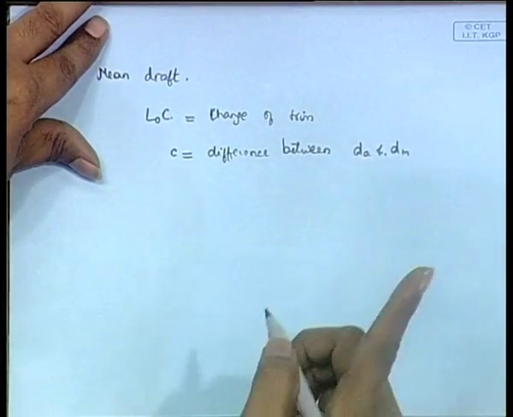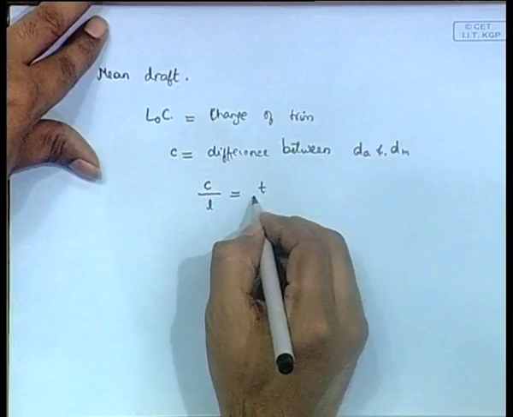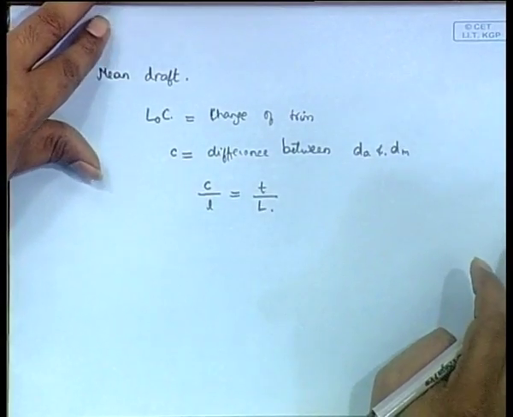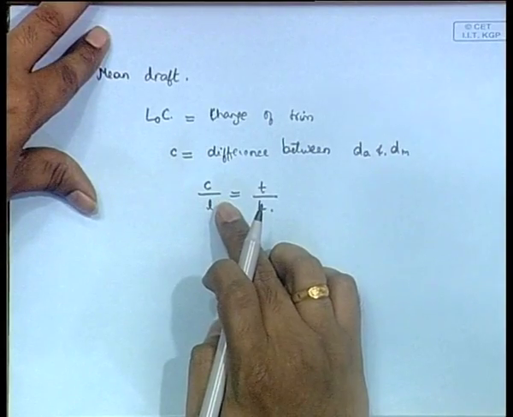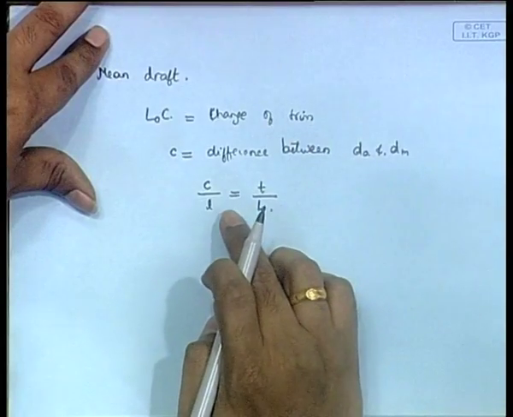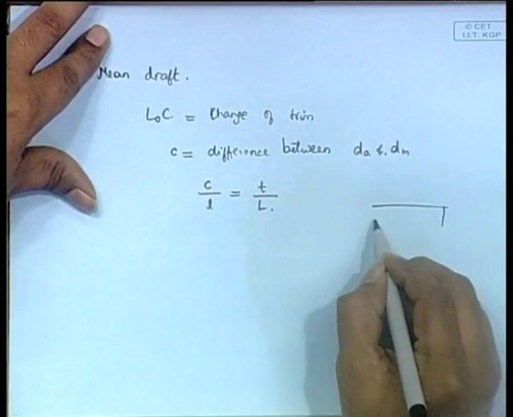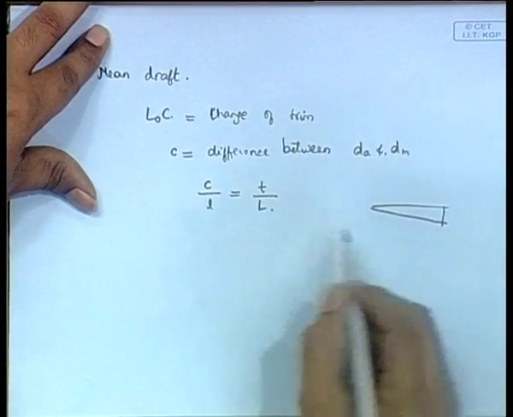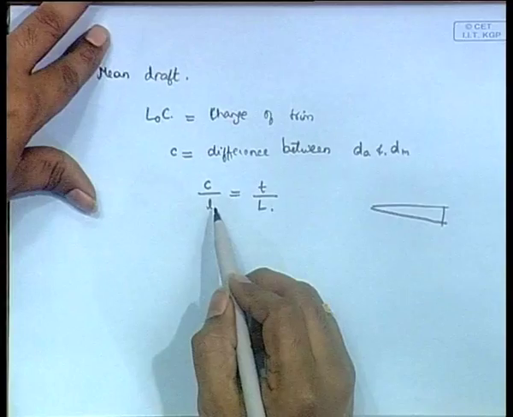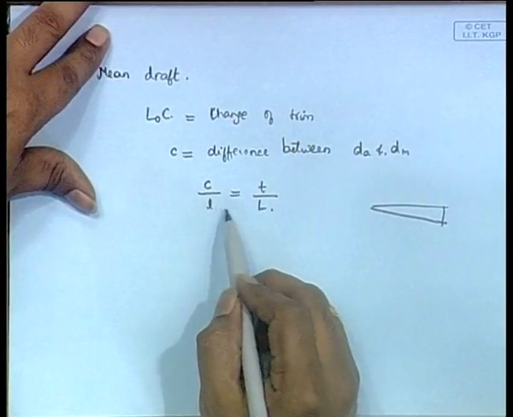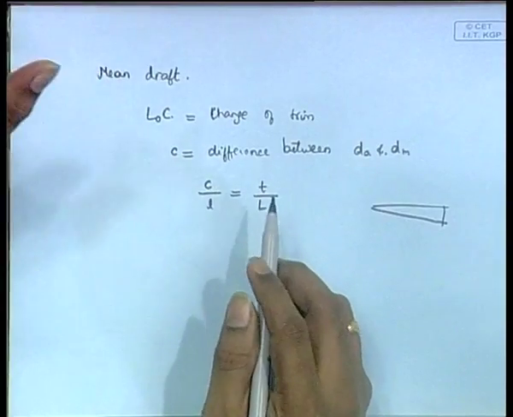You will see that there are two similar triangles. As a result, if T is the total change of trim, and C is the difference between the draft aft and the draft at the center of flotation F, and if l is the distance from the aft perpendicular to the center of flotation, and capital L is the length of the ship, then you get two similar triangles like this. So, C by l will become equal to T by L, where T is the total change of trim, and this is like the change of trim on one side.